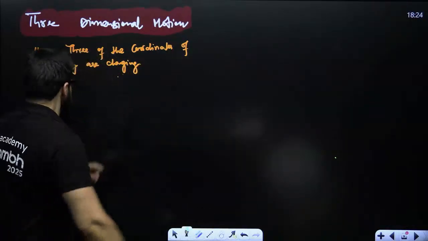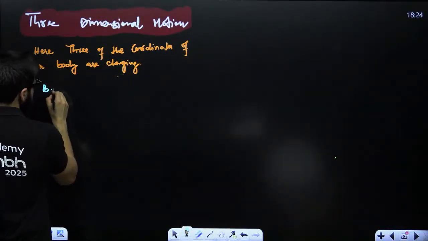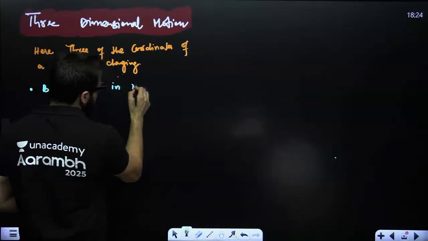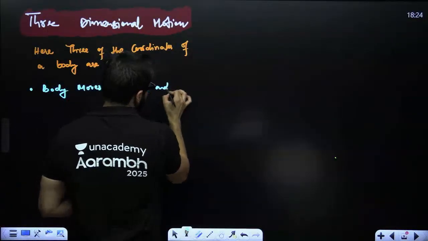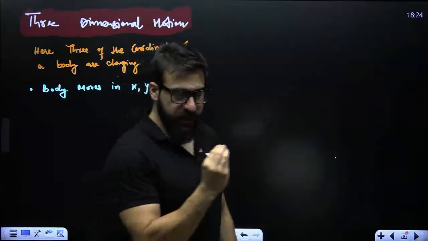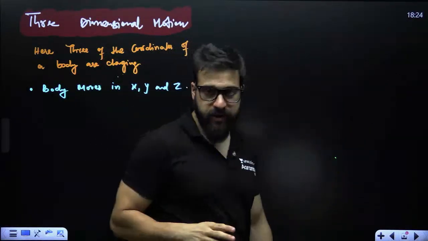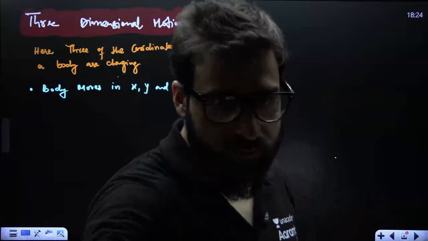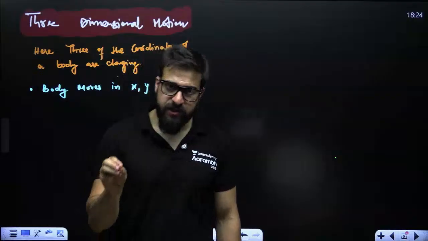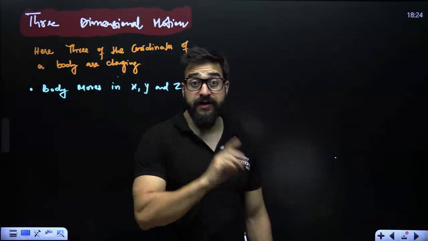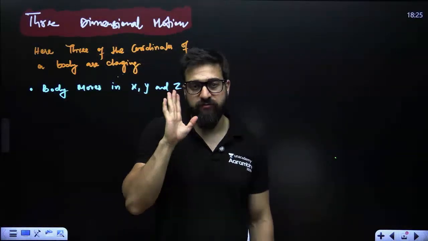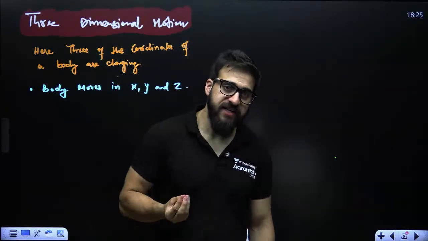So means in this case, body moves in x, y, and z. Guys, see. If the object moves something like this, it is only moving in the x-axis, so means one-dimensional motion. If I say object is moving something like this, it is a two-dimensional motion. Body is moving along x, body is moving as well as in y. So it is going forward as well as it is going upward also.